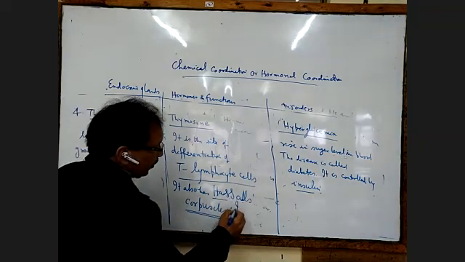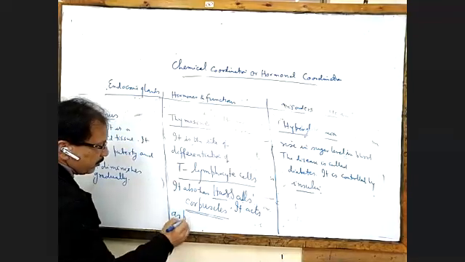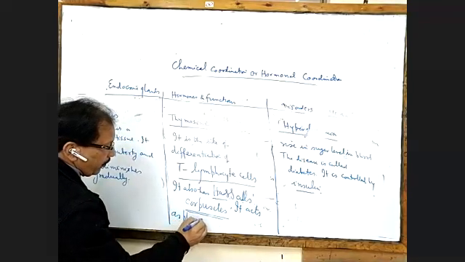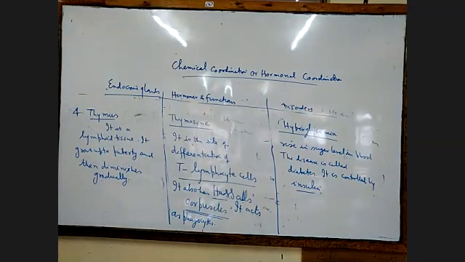It acts as a phagocyte. Phagocyte means what? It can engulf the microorganism just like the WBC. It can engulf the microorganism with the help of pseudopodia, take it inside, and destroy it in the cytoplasm. So, Hassall's corpuscle, right? Okay, that much.